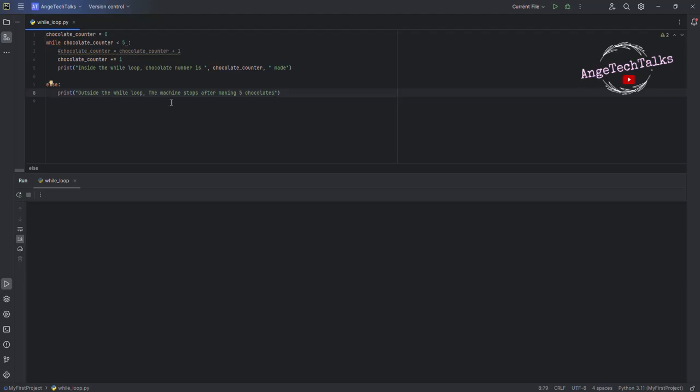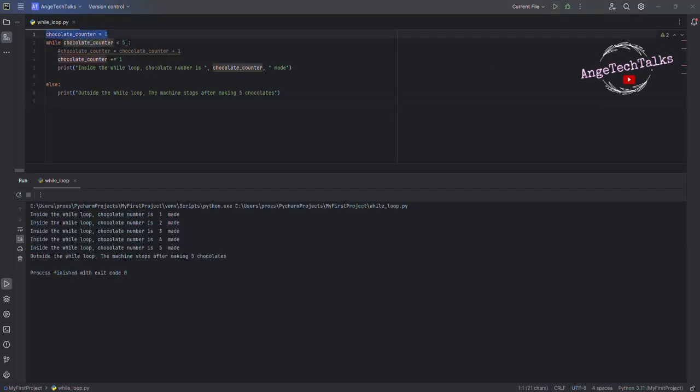Perfect. Don't worry, I will explain to you. Let us run our code. Click on the run button here. Okay, let me explain to you. At the beginning, you create a new variable called chocolate counter that equal to 0. Here we are initializing the chocolate counter. We start with 0 chocolate made.